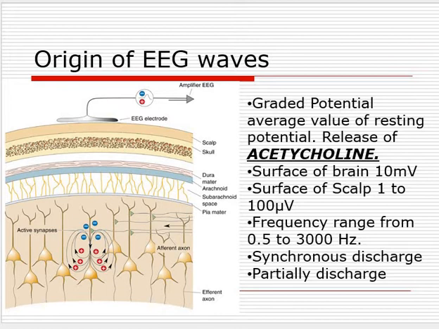Synchronous discharge means that even though we have multiple electrodes, the average value gives a single waveform, a single activity. That is called synchronous discharge. Also, partial discharge is there, which happens especially in children.